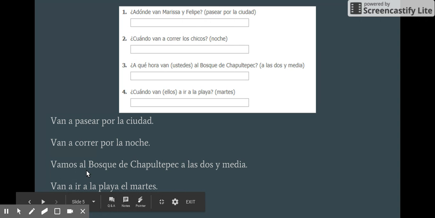Al bosque, you notice here, el bosque, it's a masculine noun. So instead of having vamos a el bosque, you change it to al bosque. And with the last one, ¿cuándo van ellos a ir a la playa? When are they going to go to the beach? You would have ir a conjugated plus ir a, going to go to the beach. Van a ir a la playa el martes.